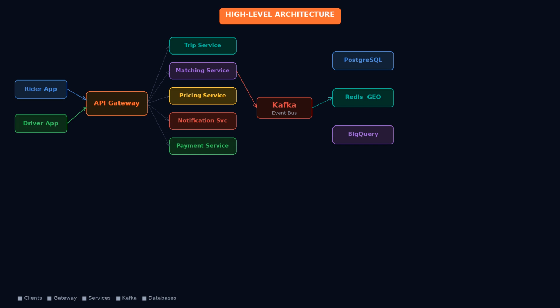All communication flows through the API gateway. The gateway handles authentication, rate limiting, and routes requests to the correct service. The back-end is broken into specialized microservices: trip service, matching service, pricing service, notification service, and payment service. Each service owns its own data store. We'll go deep on each of these now.